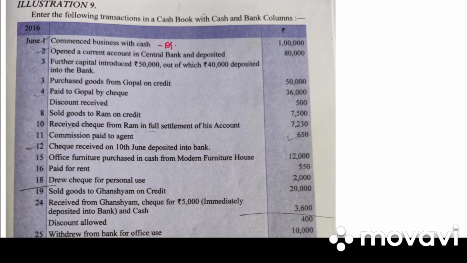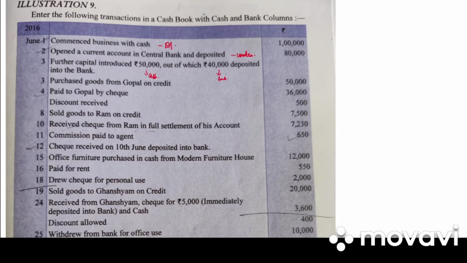Commence business with cash, debit side. Opened a current account in Central Bank and deposited. This will be a contra entry. We opened a bank account and we deposited cash. So what will be the entry? Bank account debited to cash account. Further introduced 50,000 as capital, out of which 40,000 is deposited into bank. So this is the cash column, this is the bank column, as capital introduced.